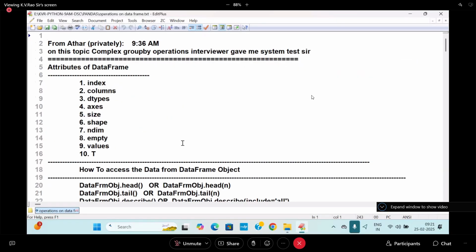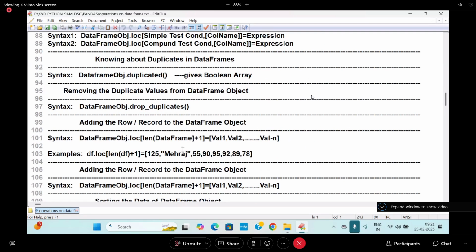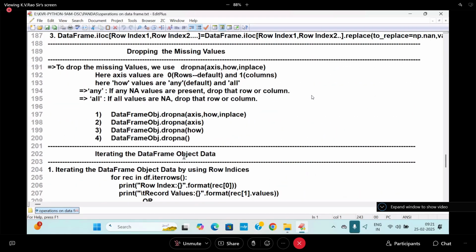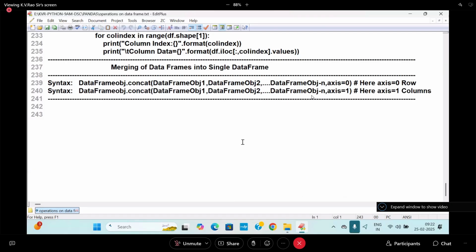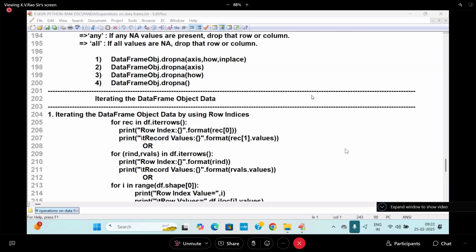So last class we discussed the most important topic: merging of data frames into a single one, and then iterating over the data frame object data.